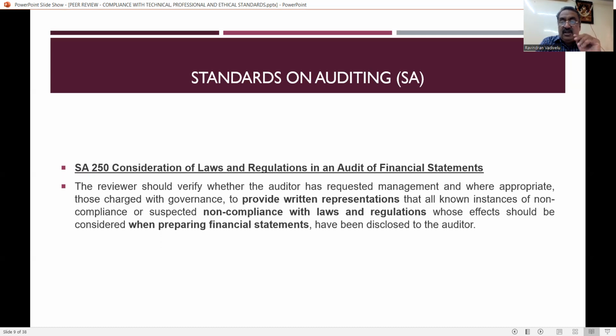And if there is any non-compliance of laws and regulations while preparing the financial statements, it has to be identified by the reviewer, and it is a duty of the reviewer to verify whether laws and regulations have been properly complied with at the time of preparation of the financial statements. This has been clearly stated in SA 250.